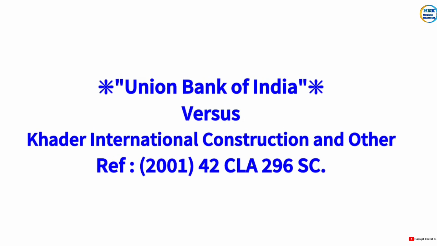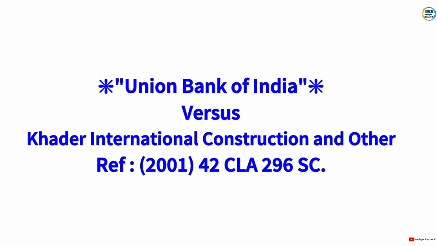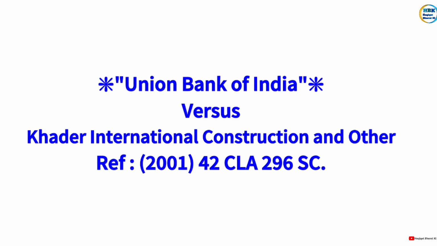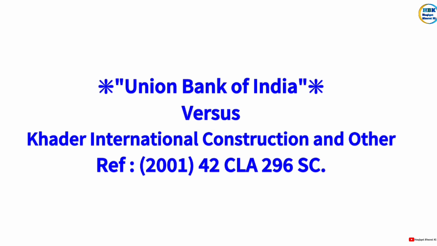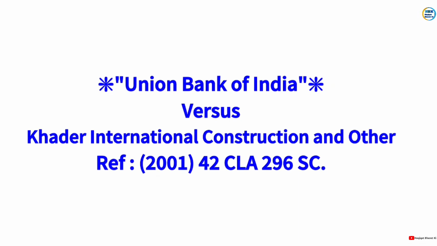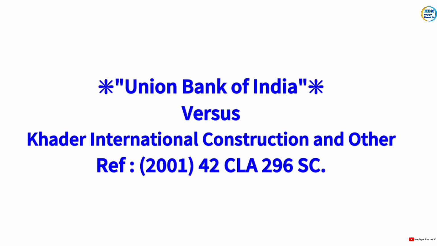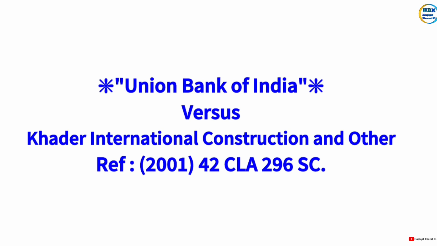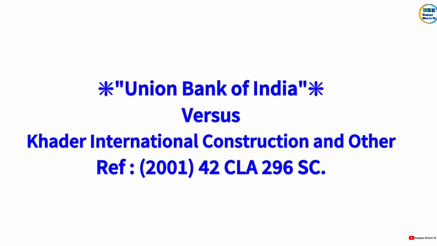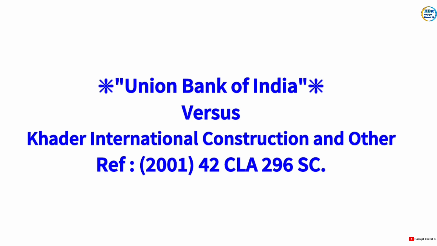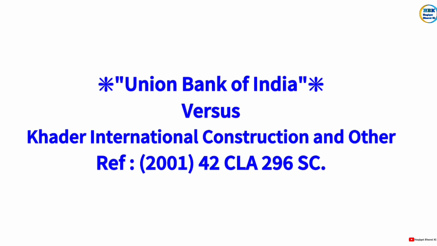The appellant argued that being a public limited company, the respondent does not fall under the definition of person because the definition under Order 33 Rule 1 applies only to natural persons. However, the subordinate court allowed the respondent to file the suit as a pauper. Even when the appellant filed a revision petition in the High Court, it was dismissed. The legal issue was whether a limited company, being a juridical person, can file a suit as pauper.